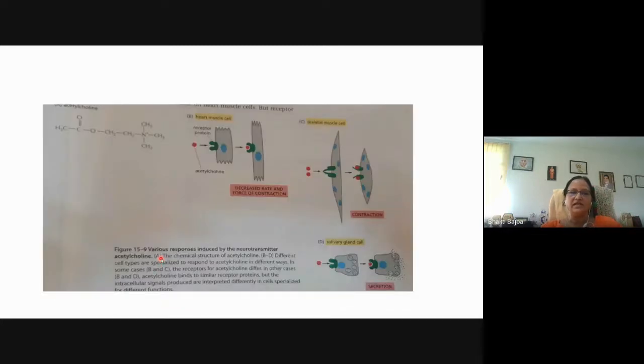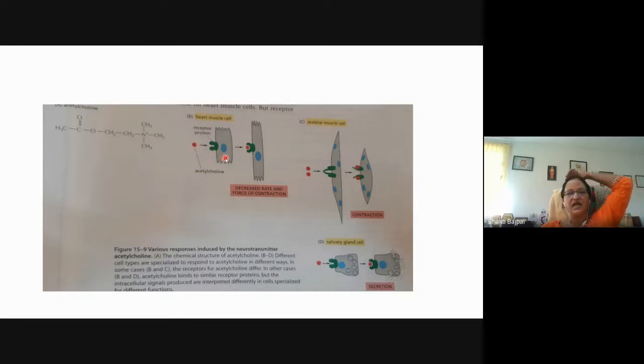Now we can see that the same molecule, the ligand, can bind to the receptor on different types of cells, and it can bring about different effector functions. The receptors to which it is binding may be the same on different cells, or even the receptor may be different. Here the example of the neurotransmitter acetylcholine is taken.